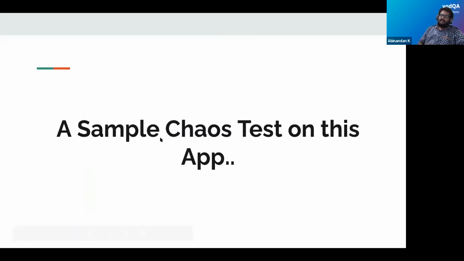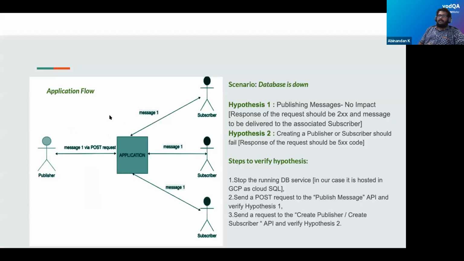Now let's do a sample chaos test on this application. We will take a simple application flow and I will walk through it a bit. The publisher is publishing information, the so-called message, using a post request to our application, and the message is being delivered to the subscriber. Now let's introduce a deliberate failure: the database is down.